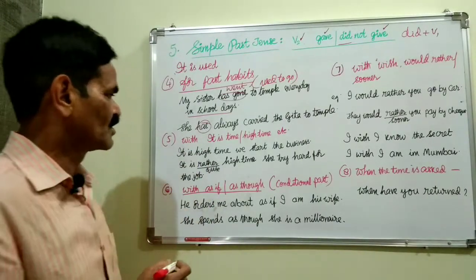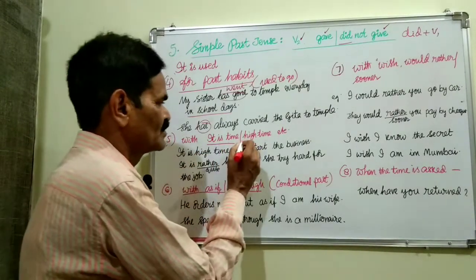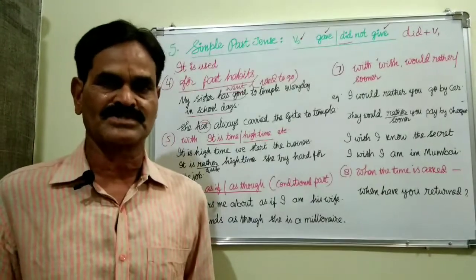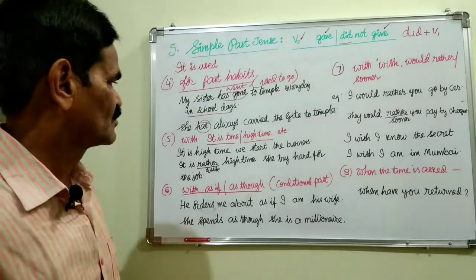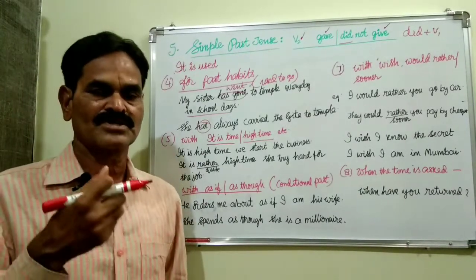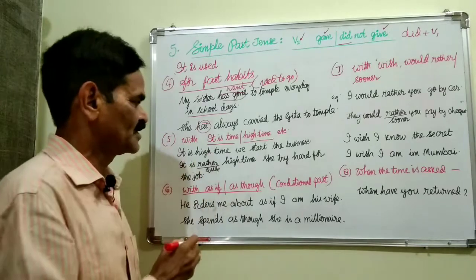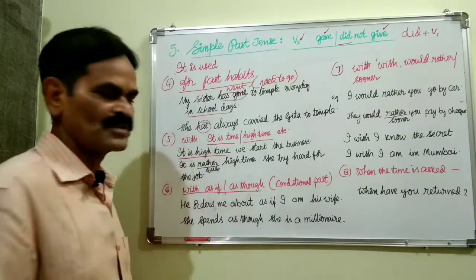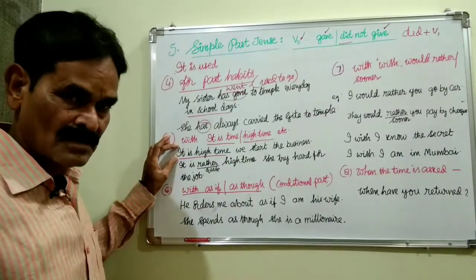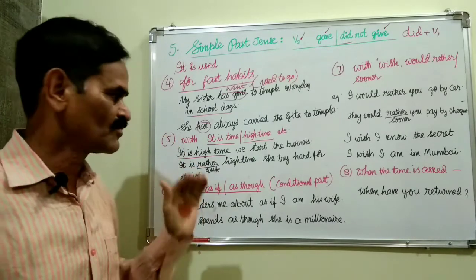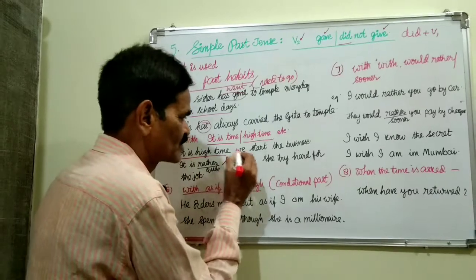And what is the third one? With it is time, it is high time, it is rather high time, it is quite high time, when we get this kind of phrases, we must use simple past tense after them. Here the subject will come.